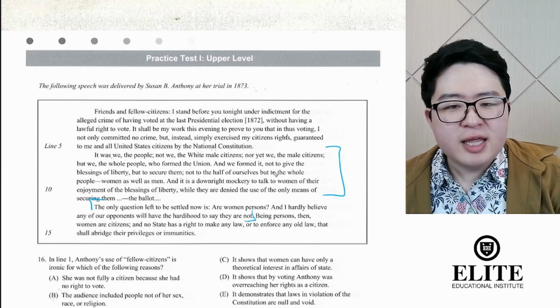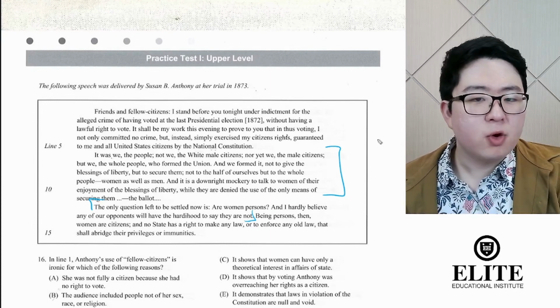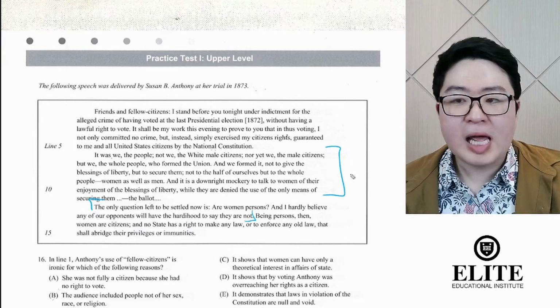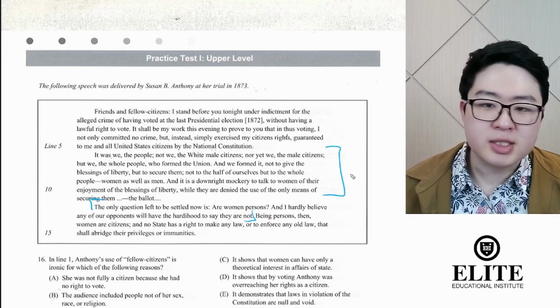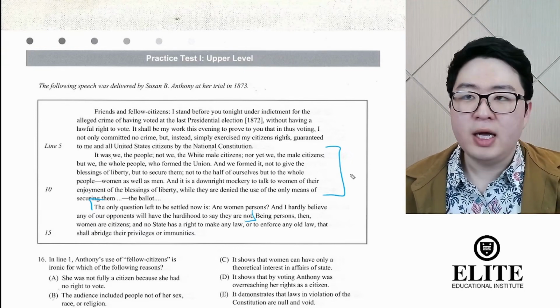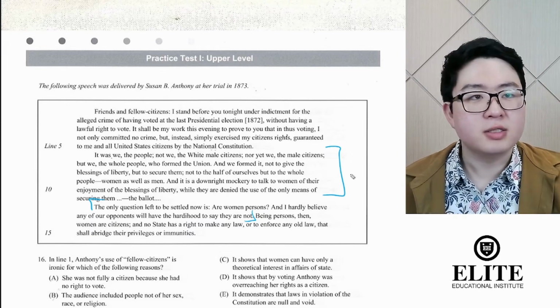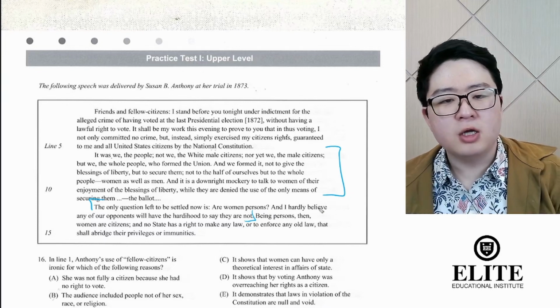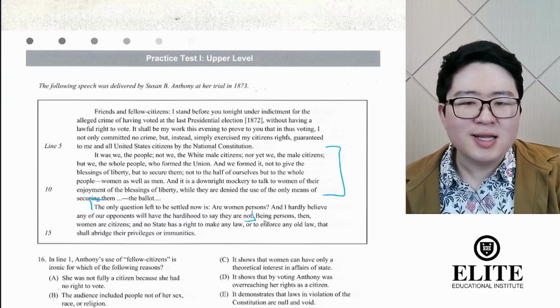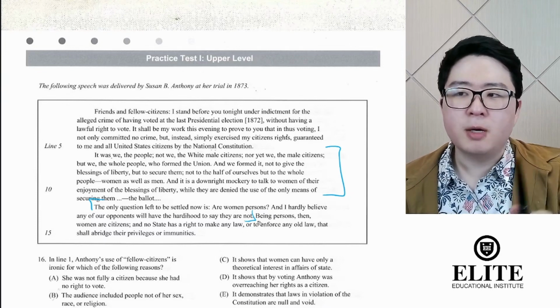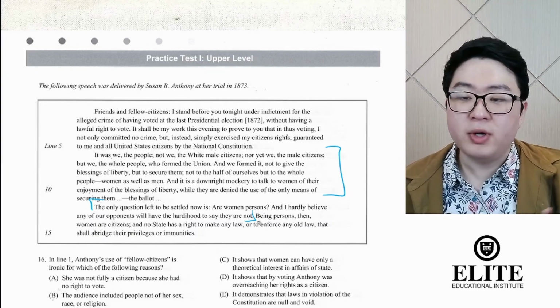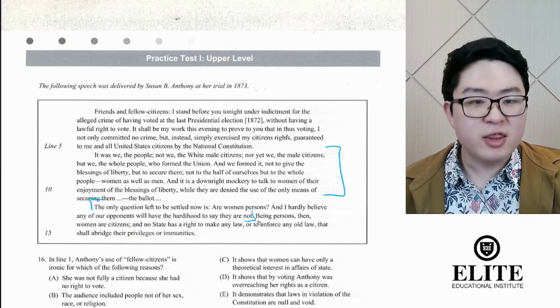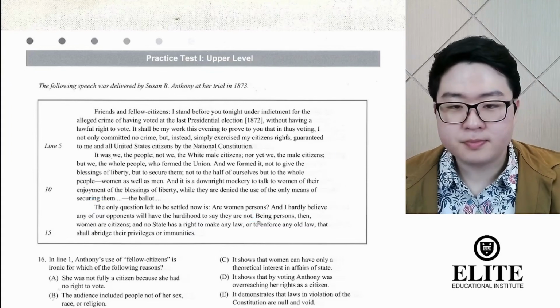So she's saying that if women are people and people form the United States, then women as people should be guaranteed the same rights and liberties as everybody else. And how do you make sure that they're guaranteed? Well, people have to vote. Women need to be given the right to vote. So her line of logic that she's sort of finalizing here is, if women are people, then as people in the United States, as citizens of the US, they should have the right to vote.